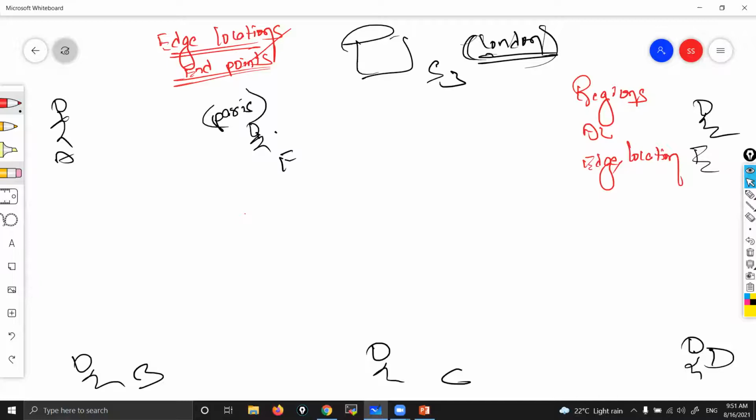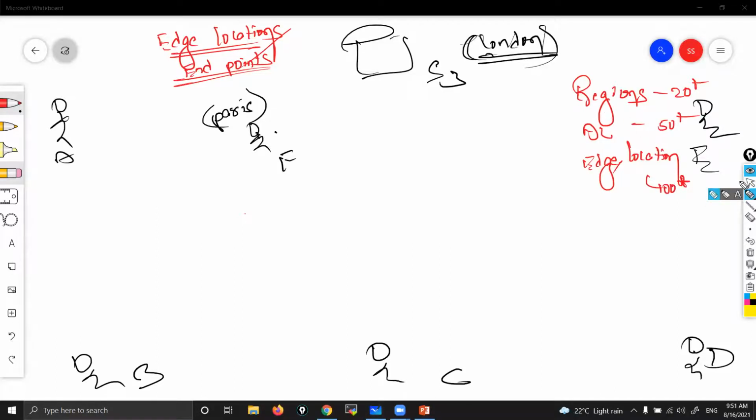Inside a region, there will be availability zones, correct? We have 20 plus regions, 50 plus availability zones, and 100 plus edge locations. Inside a region there are availability zones, but edge locations are completely different. These are AWS mini data centers, you can think. There are 100 plus edge locations.